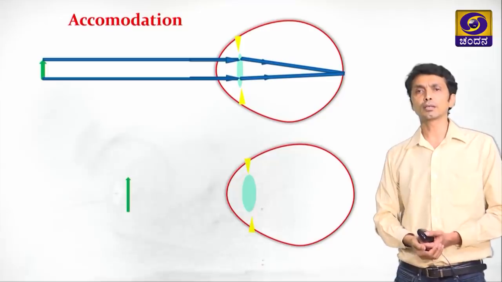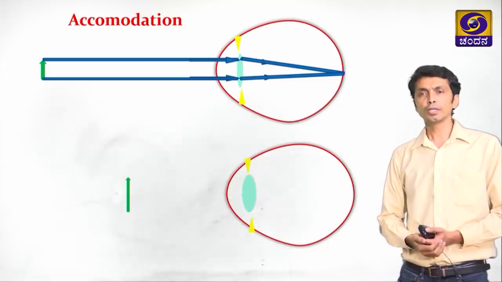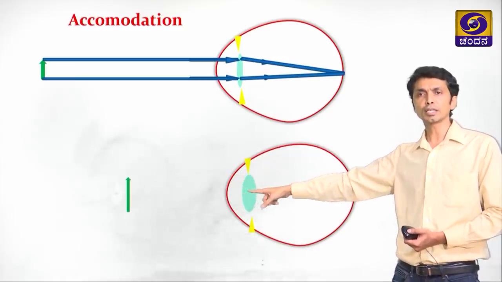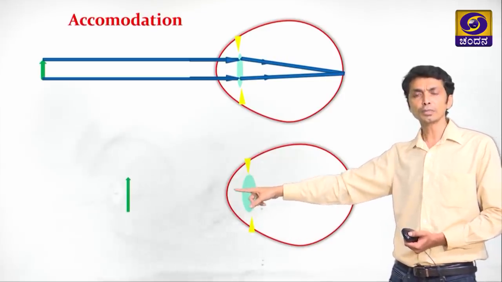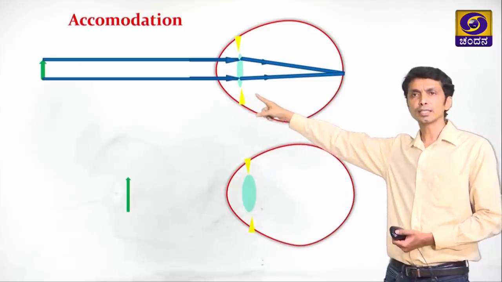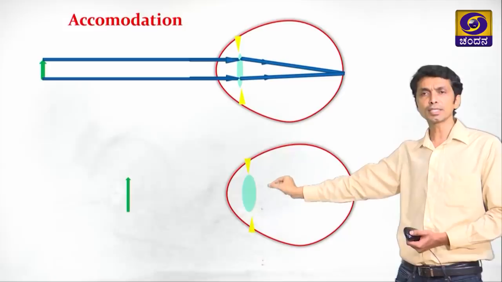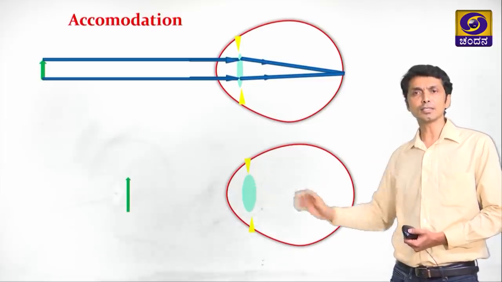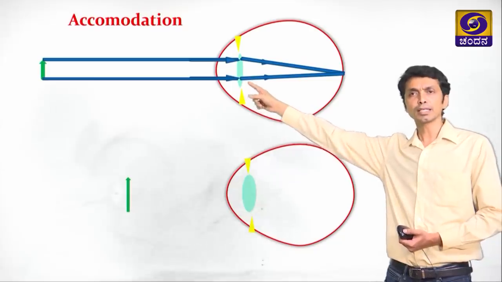Now we shall go to the next activity, where the object is near to the eye. Let us see how the eye functions. As soon as the object is near, you can see the thickness of the lens has increased. So when the object comes nearer, the thickness of the lens increases. When the object is away, the thickness of the lens decreases. It becomes thinner when the object is away. When the object is near, the lens becomes thicker, so the curvature is increased. When the object is away, the curvature is less.